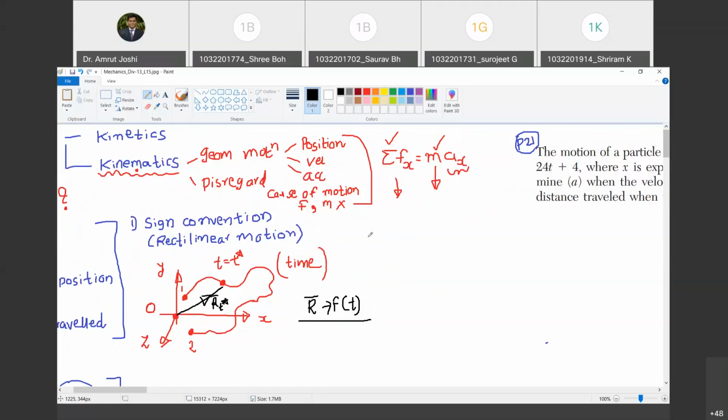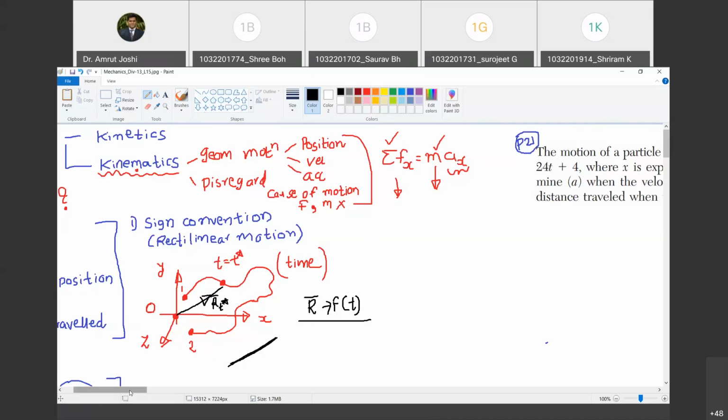Throughout the course of observation, if the particle has moved only along a single line, either in forward direction or in reverse direction, we call it rectilinear motion. It is not necessary that the particle will move along x, y, or z. It can move along this line, and still it is a rectilinear motion.